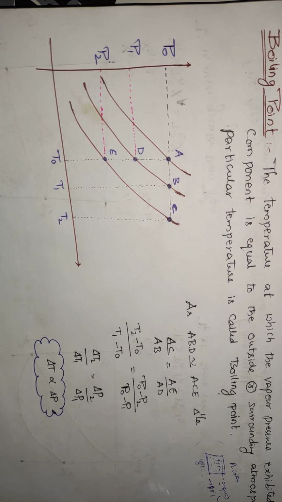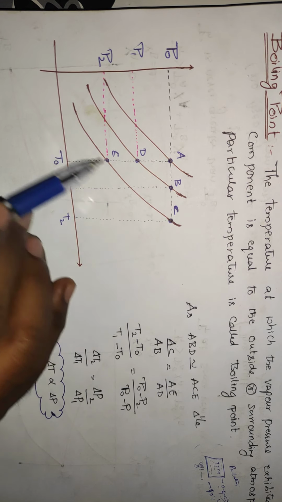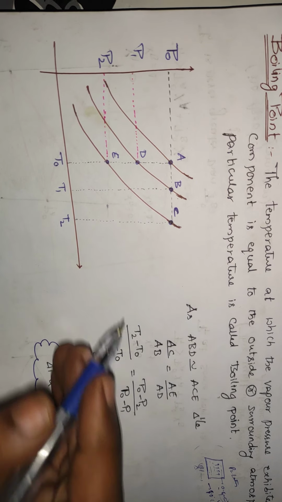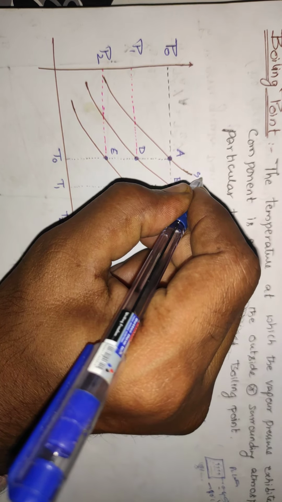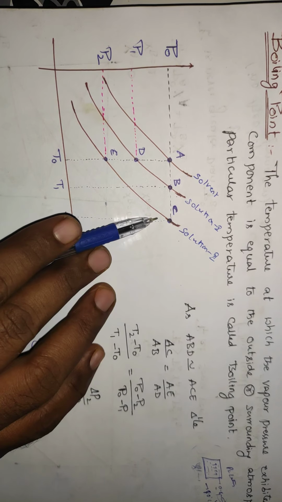So what happens now? The temperature should be increased, right? So this is the graph that you can get for solution 1, and if you add still more substance, this is for solvent, this is for solution 1, and this is solution 2. Solution 1 and solution 2 are the same, but the number of particles in this is more, so the temperature will be still more increased. Okay, so the graph will be obtained like this.